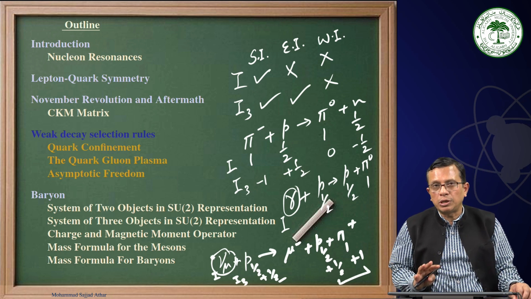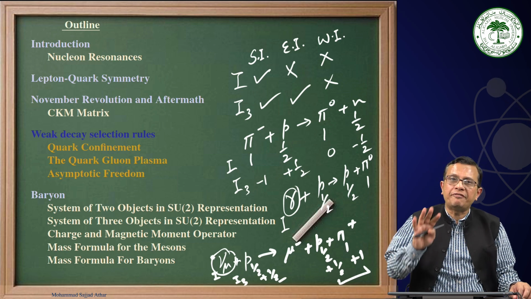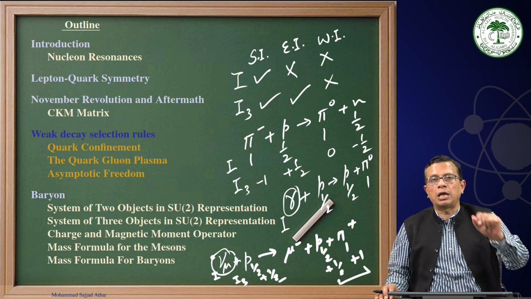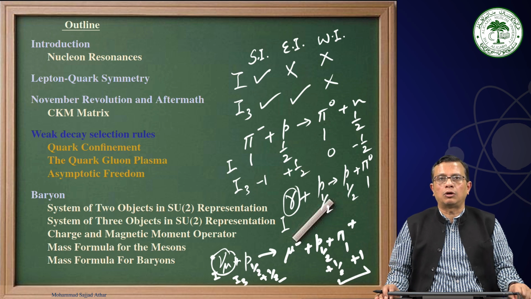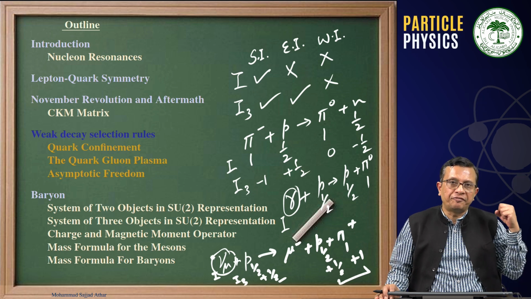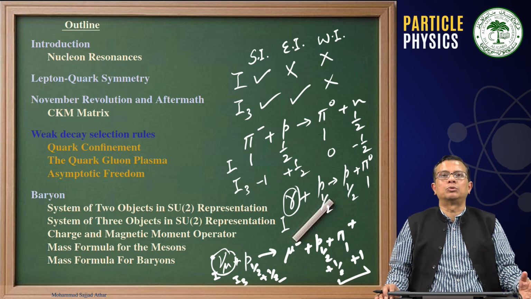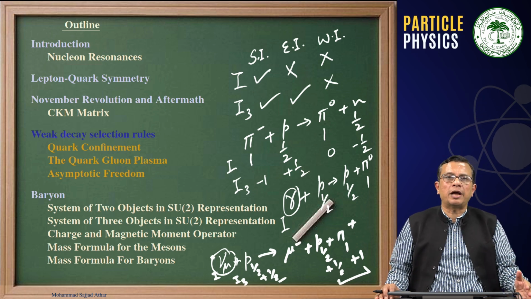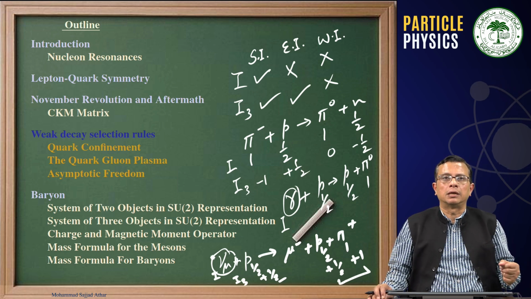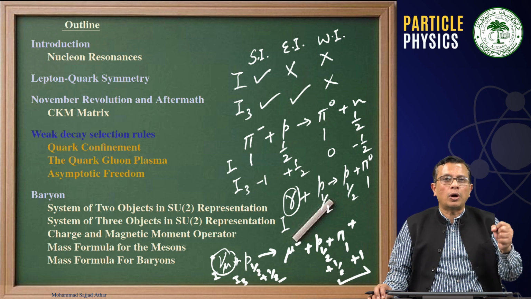Now, today we are going to talk about all the weak interaction processes which are allowed by the exact conservation laws, but some of them are almost impossible to observe. Some of them have a probability of 1 in a billion, 1 in a trillion, and so on, which means they are extremely rare processes.